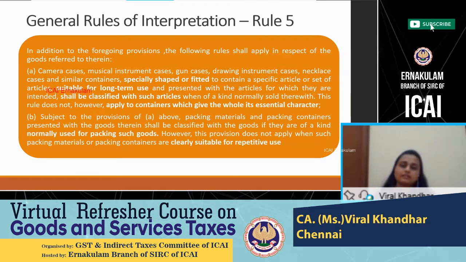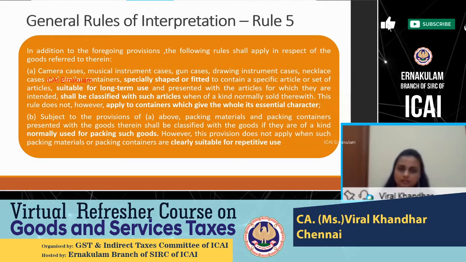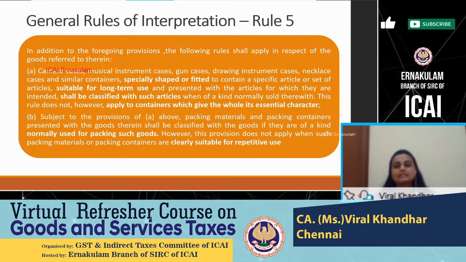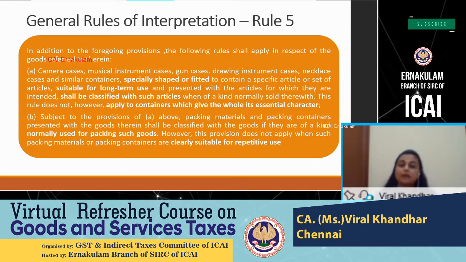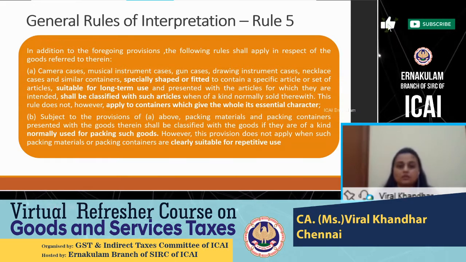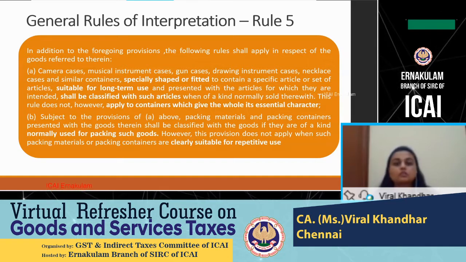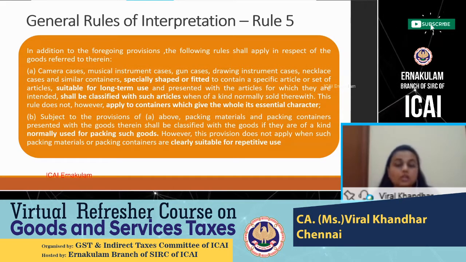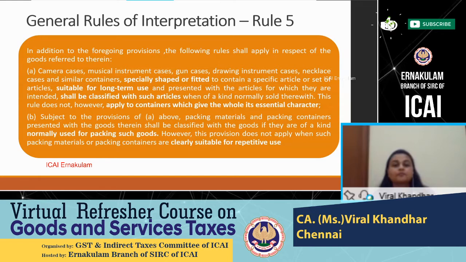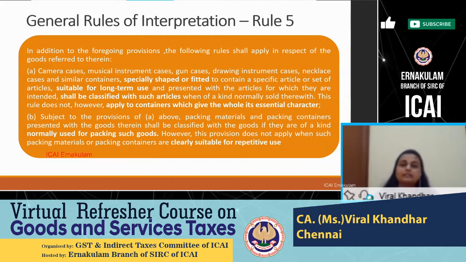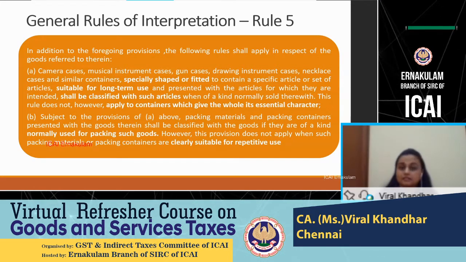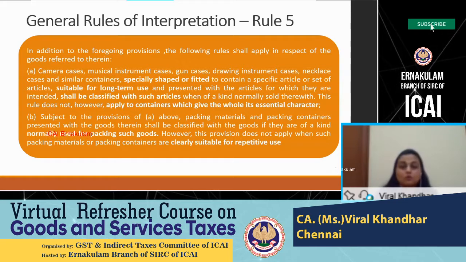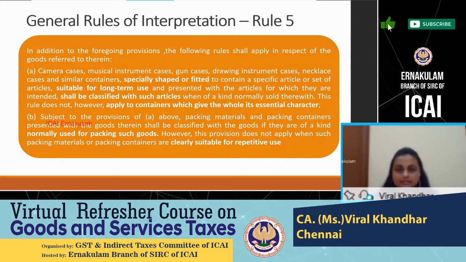Now, if I am a dealer of spectacle cases alone, that is, I buy and sell spectacle cases, or maybe I manufacture spectacle cases and sell them to other retailers who sell them along with the spectacles, then in that scenario this Rule 5 cannot come to my rescue, because the article I am selling is only the case. I am not selling the spectacles or the guitar. I am only dealing with the cases of such articles.